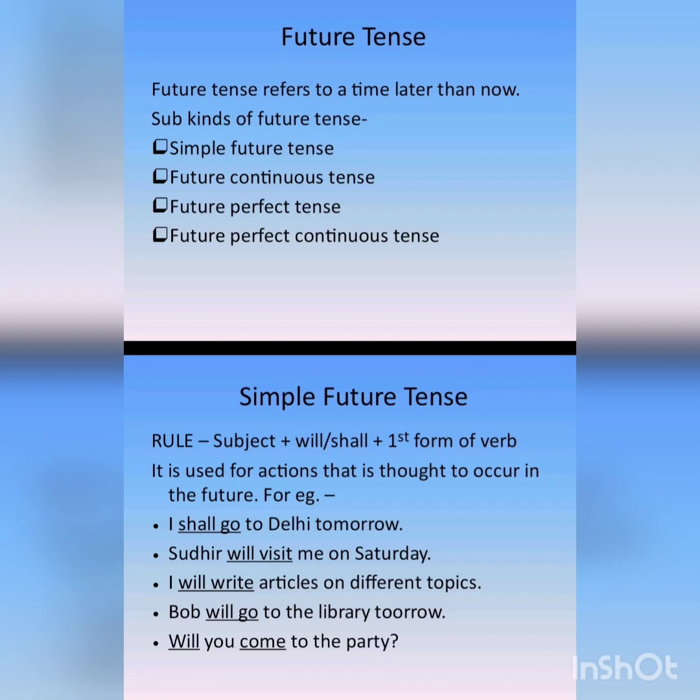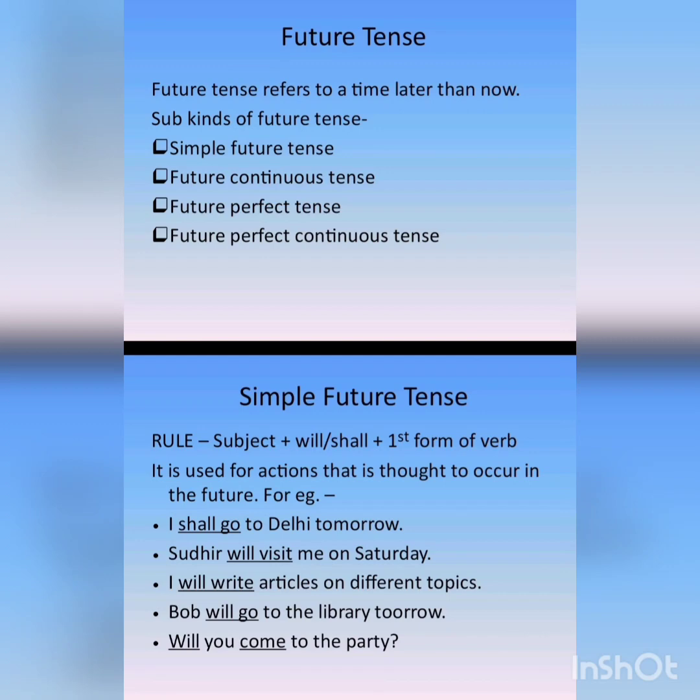Sudhir will visit me on Saturday. I will write articles on different topics. Bob will go to the library tomorrow. Sorry, children, here the spelling of tomorrow is written by mistake. It will be TOMORROW. Okay, so between the two O's there's an M. Okay, will you come to the party? Okay, so you can see that we have used will or shall and the first form of the verb. Will and shall are verbs that are used to refer to the future.